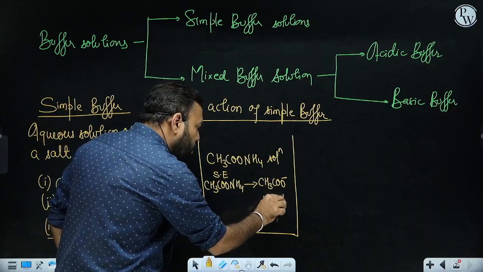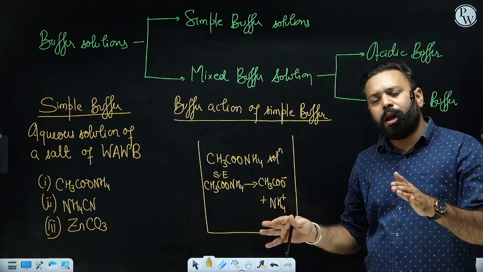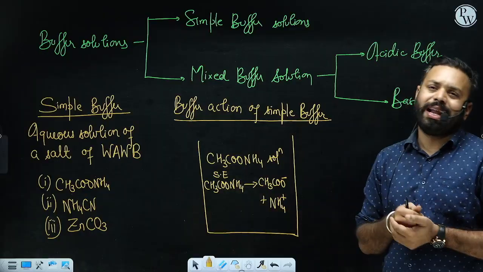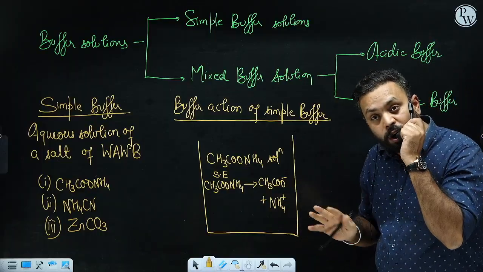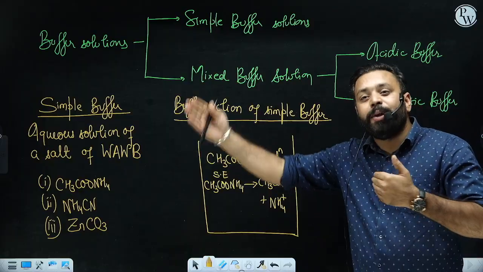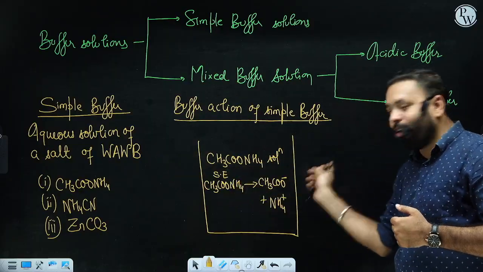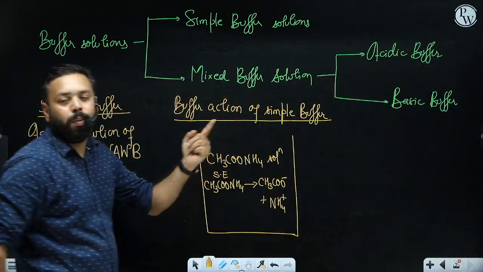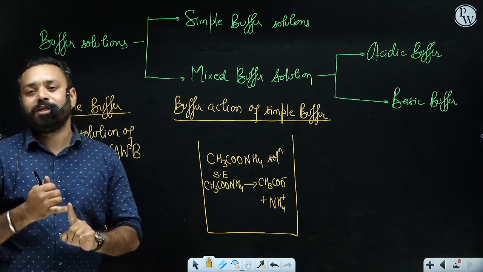Why, sir, single arrow? Why not double arrow like this? See, all the reactions are reversible up to some extent, right? But those reactions which are more favorable in forward direction, we consider that they are irreversible. And salt is a very strong electrolyte. Because it is a strong electrolyte, it will dissociate completely and the reaction will be more favored in the forward direction, and therefore I am using single arrow. First of all, you must understand what the ions present in the solution are.